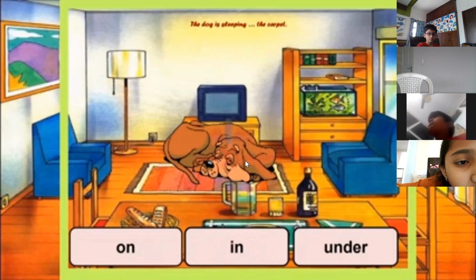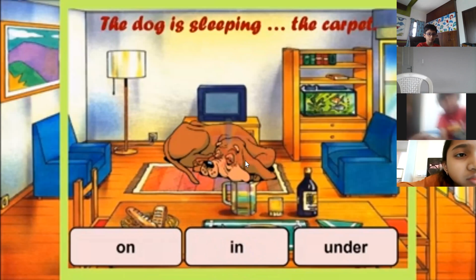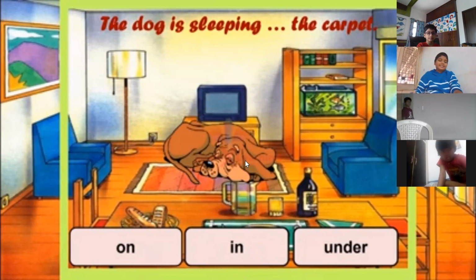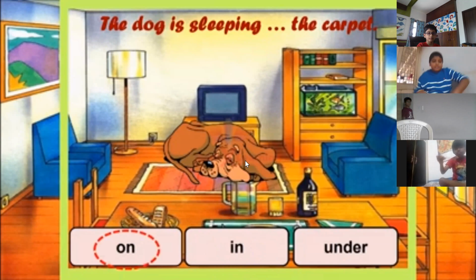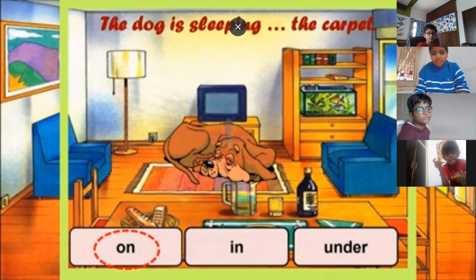Okay, let us have a look at the next picture. The dog is sleeping dash the carpet. Where is the dog? On the carpet. Or under? Yes, on the carpet. The dog is sleeping on the carpet. Very good.